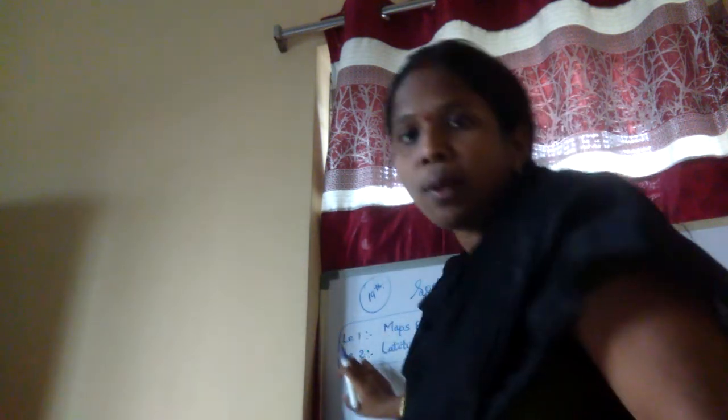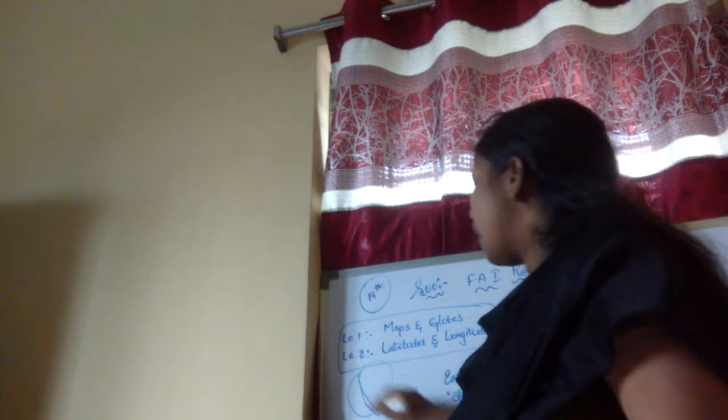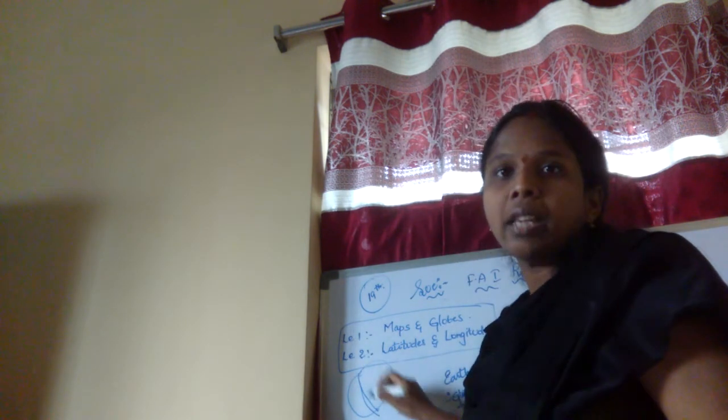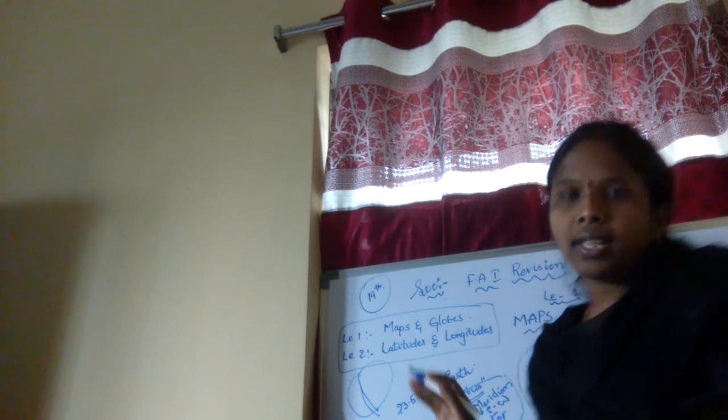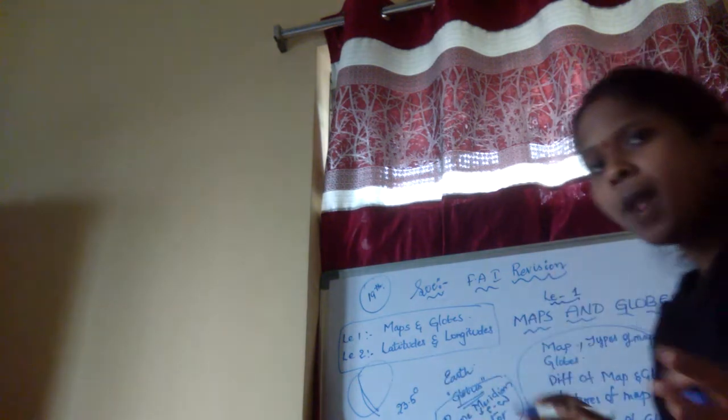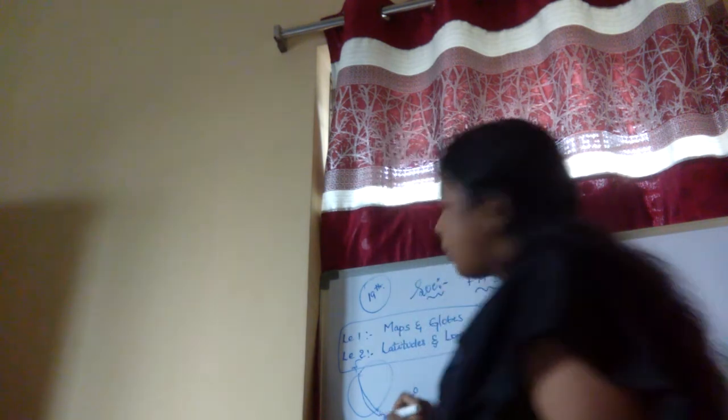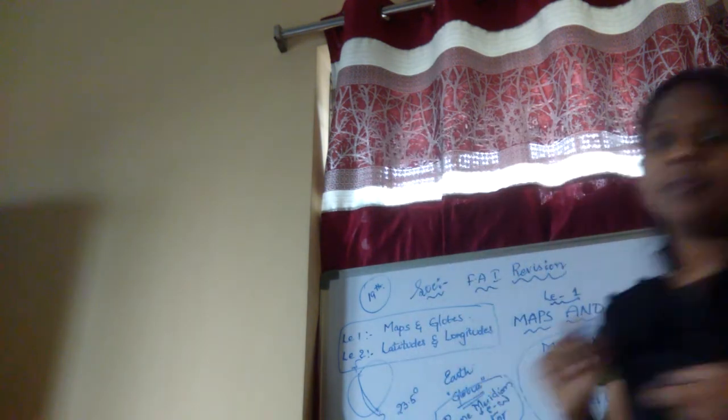Of the Earth's axis. So think this is an axis. So north and the south poles are two ends of the Earth's axis. One is found at the top and the other at the bottom.